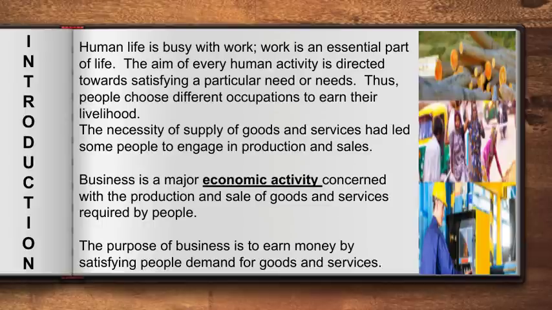Okay, so what is it they are saying in this paragraph? They are saying that all of us have some needs and wants. Needs and wants for things which can satisfy us. So, for example, we need food to satisfy hunger, we need water to satisfy our thirst, we need other products for other reasons. So, what happened is these needs and wants drove people to start producing various goods and services.